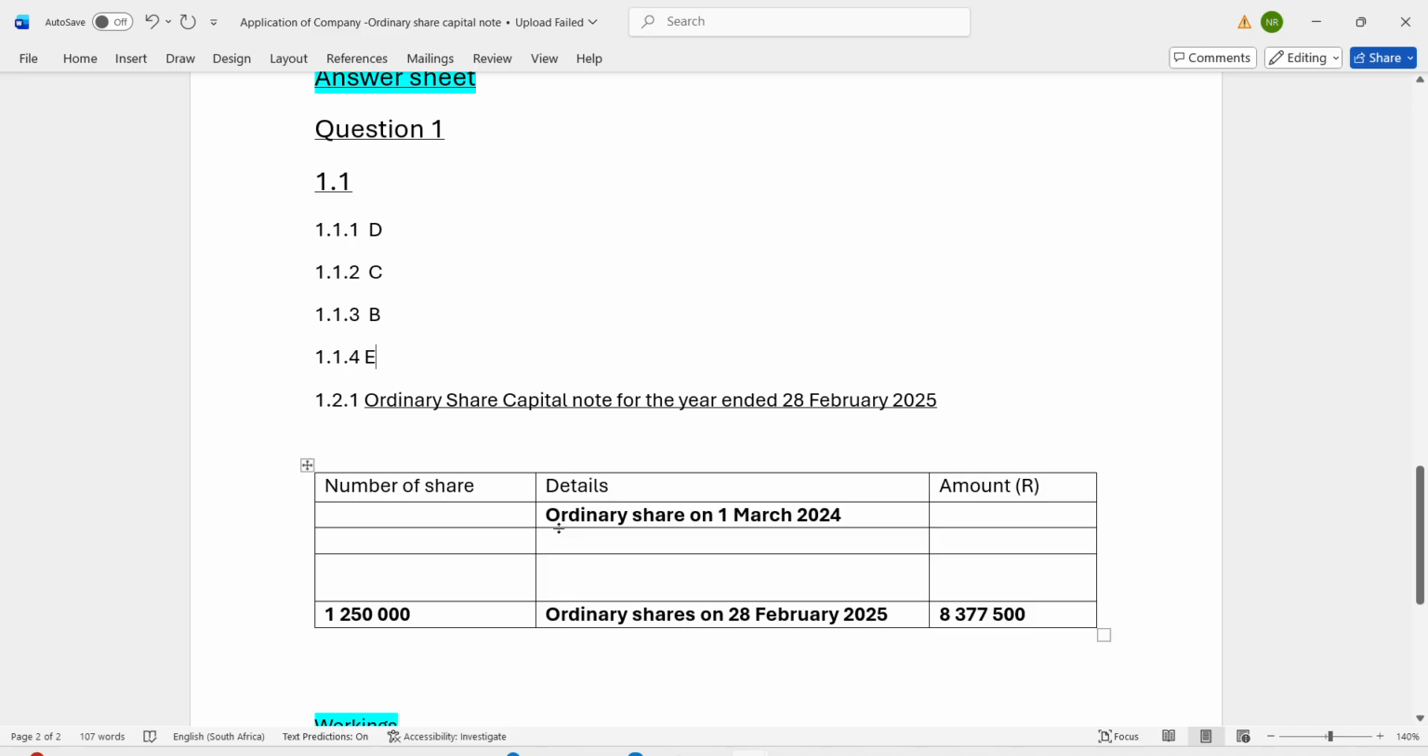The thing which you have to understand is that here is the opening balance for ordinary share capital, and here is the closing balance. If the year ended on 28 February, it means it started on the 1st of March 2024. I use that concept of next month, last year, next month, next year.